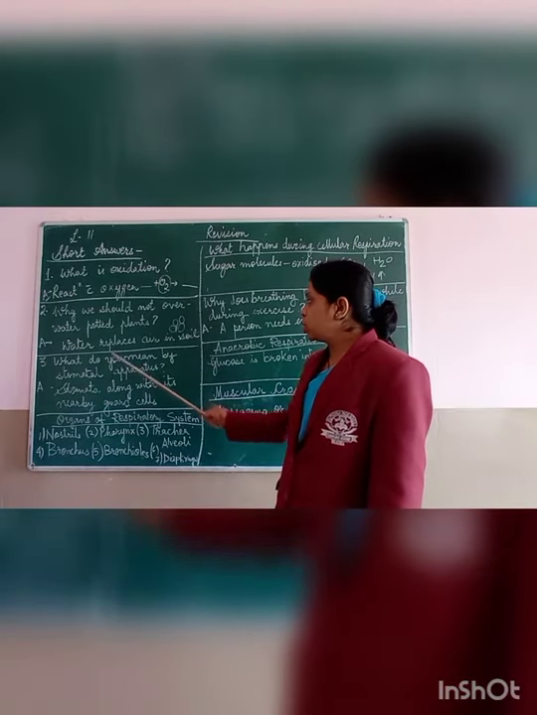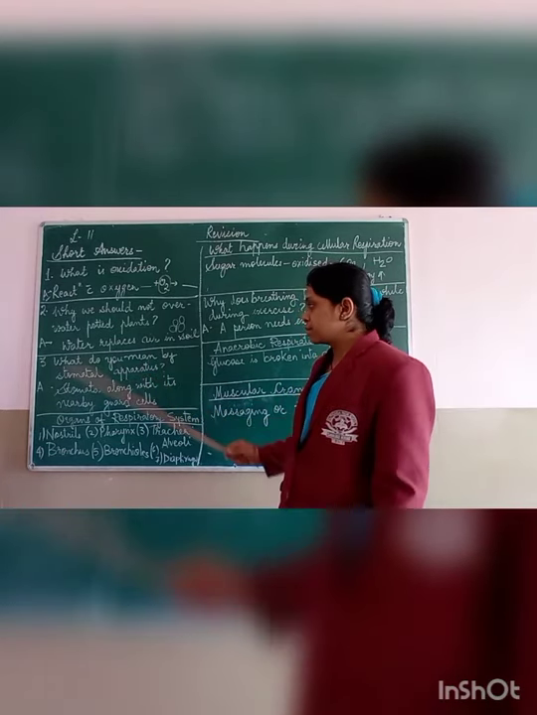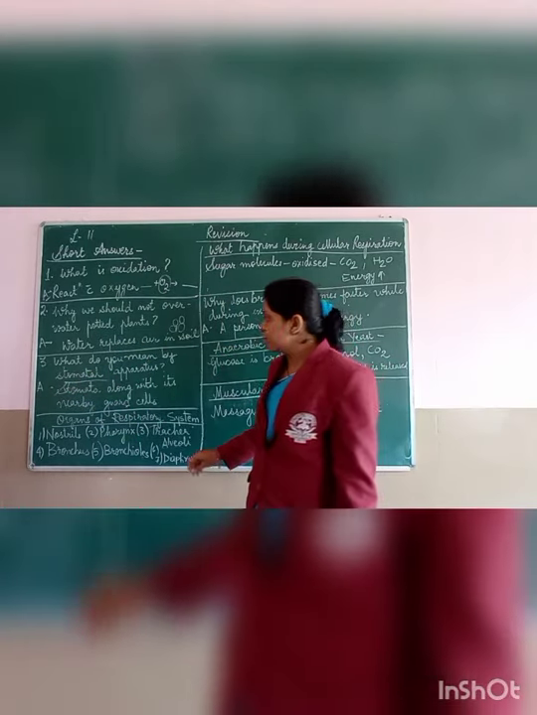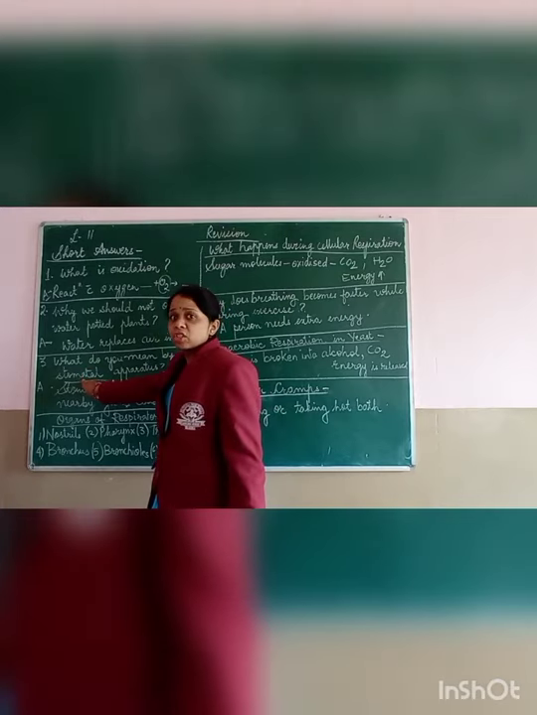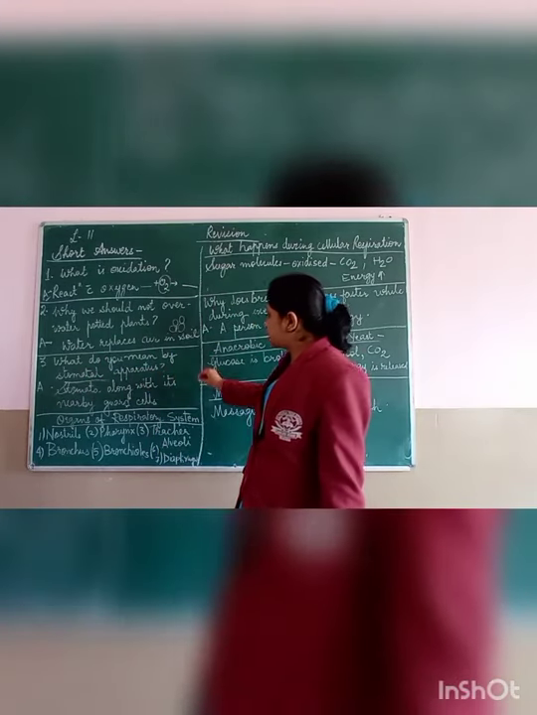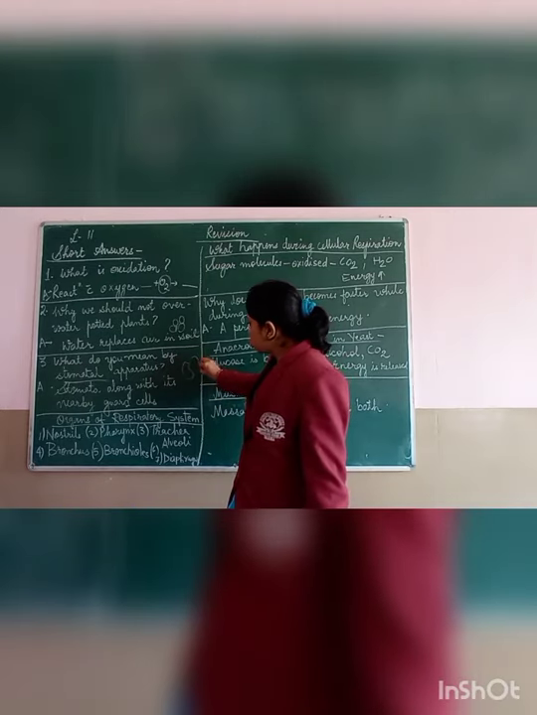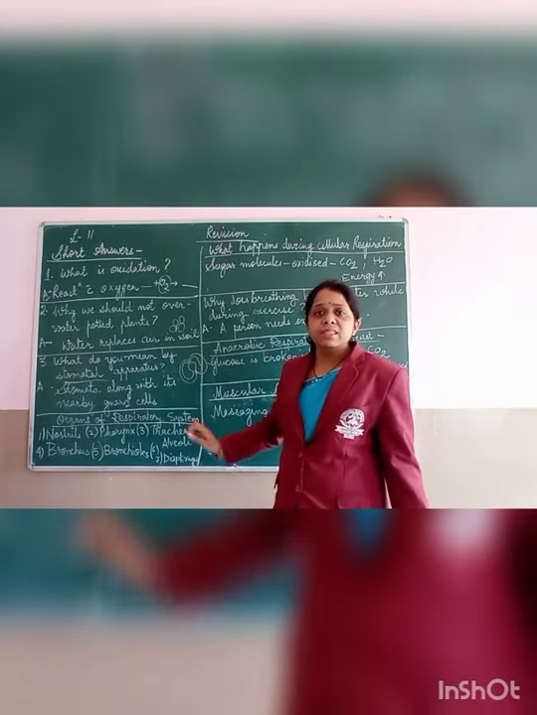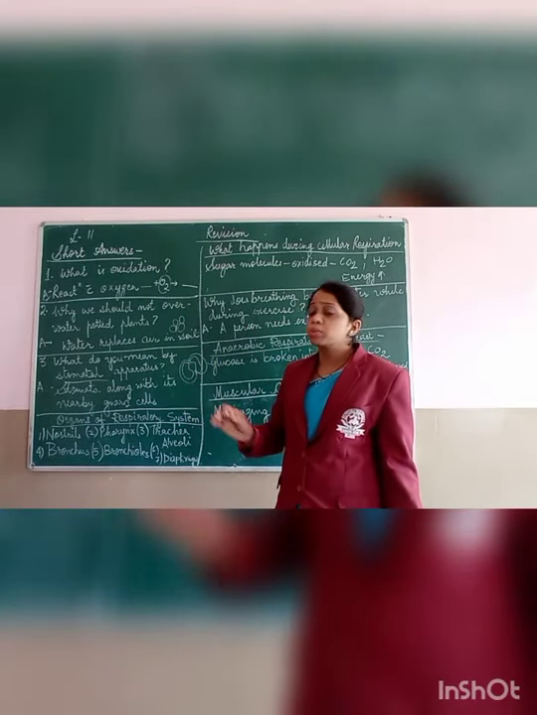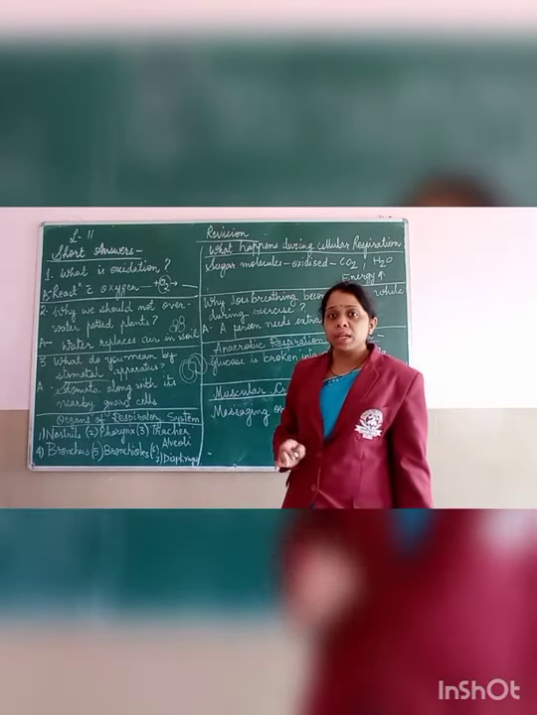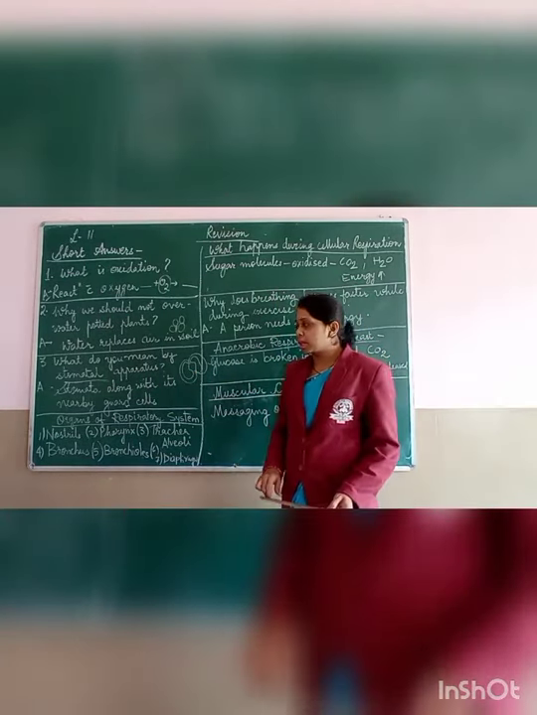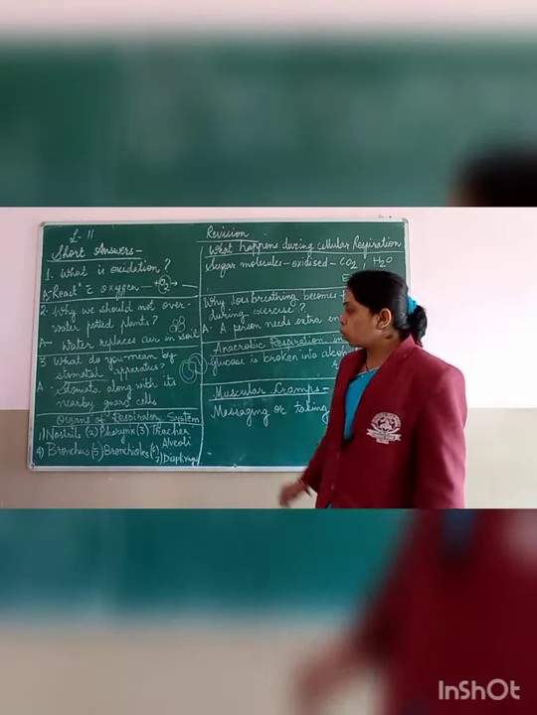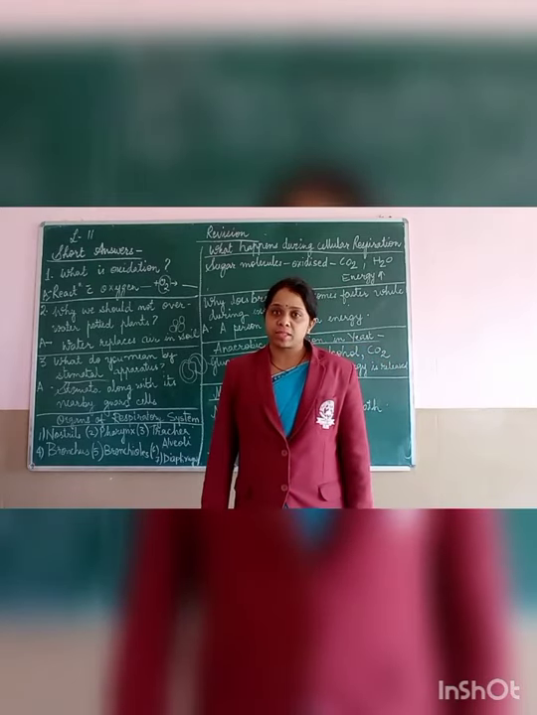Next question. What do you mean by stomatal apparatus? The word itself tells you: the apparatus which consists of stomata along with the guard cells. I hope you remember this is the stomata, and surrounding this stomata we have cells, and these cells are nothing but the guard cells which protect the stomata. So stomata along with the guard cells is termed as stomatal apparatus.